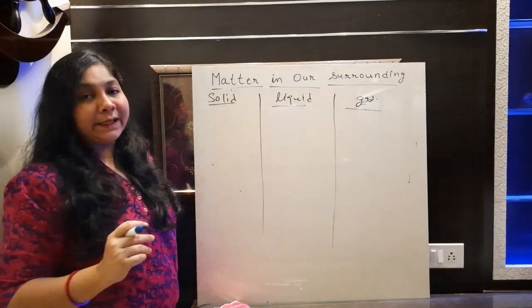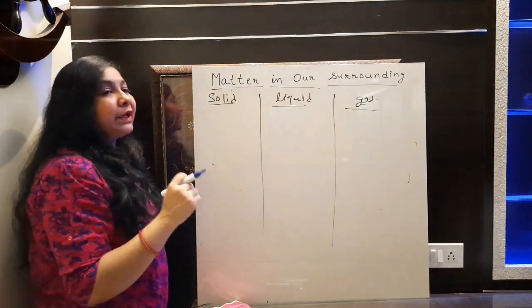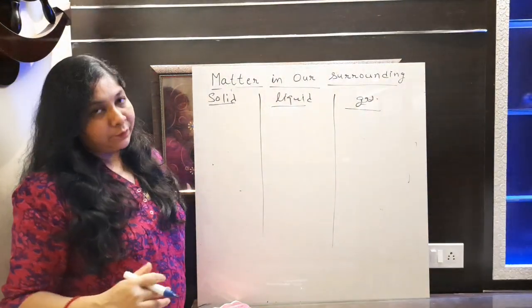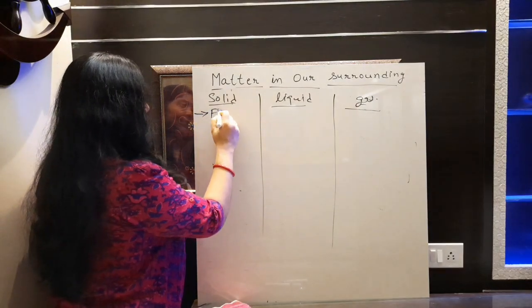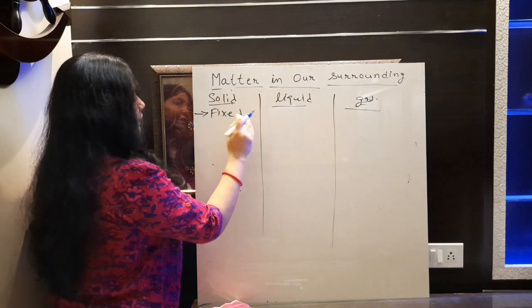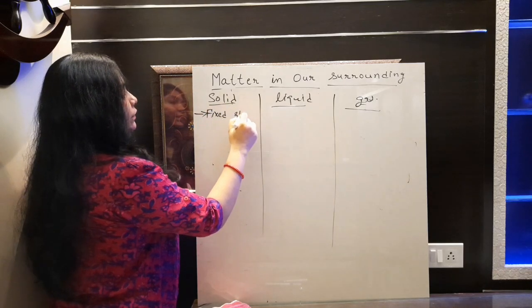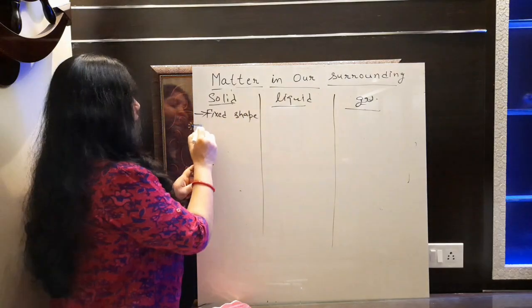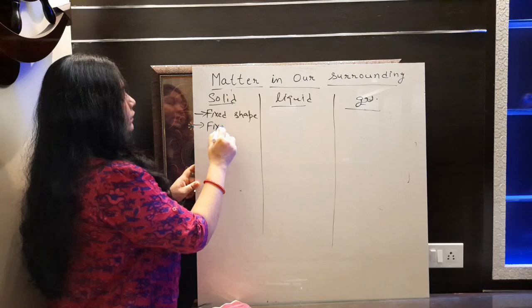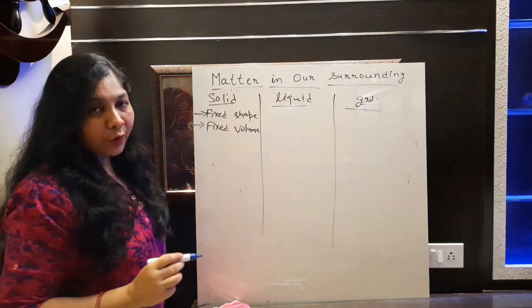Now we are taking solid first. So we will discuss the properties of solid here. I'm going to write here all the properties of solid. First property of solid is it will have fixed shape. This is the first property of solid. Second is fixed volume. Fixed what? Volume.